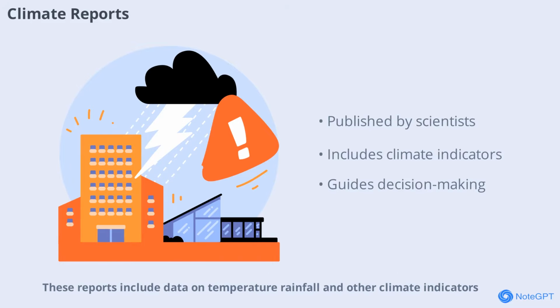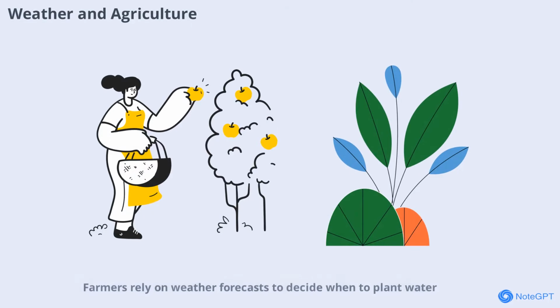These reports include data on temperature, rainfall, and other climate indicators. They help governments and communities make informed decisions about the future. Farmers rely on weather forecasts to decide when to plant, water, and harvest crops. Sudden changes in weather can affect crop yields, so accurate forecasts are essential. Over time, climate determines what types of crops can be grown in a region, shaping local agriculture.